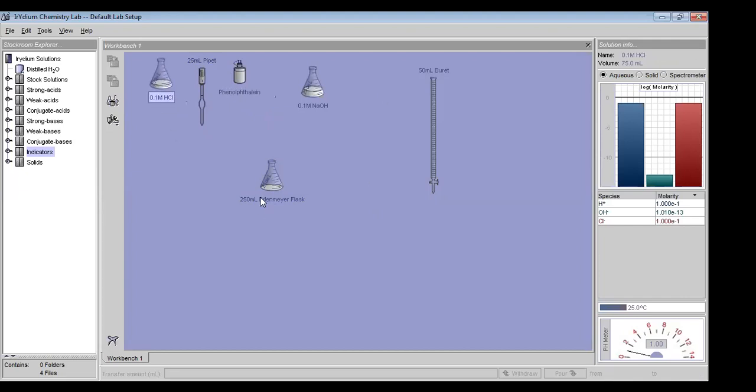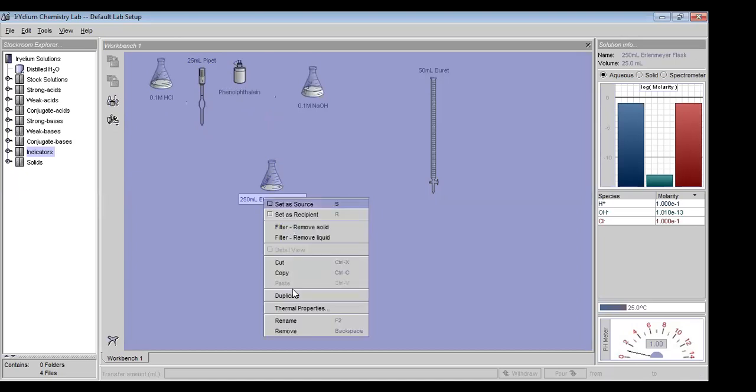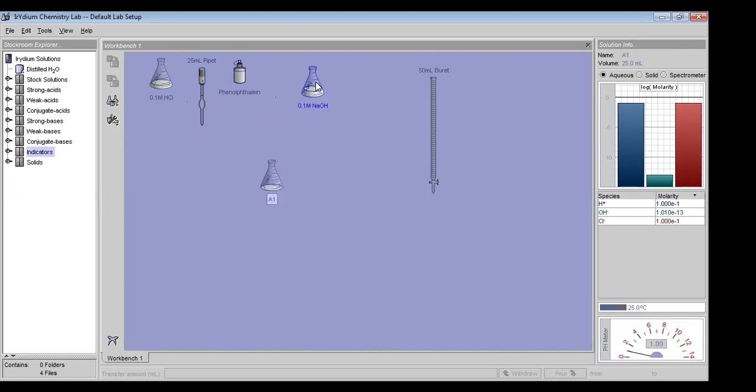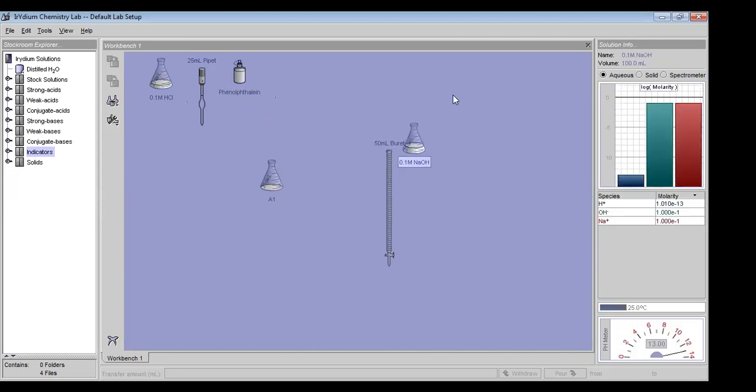Then we will name this solution concentration. We can name it as unknown solution. This is acid, so we can name it A1. Next, we will add NaOH in the burette. How will we do it? We will add NaOH.